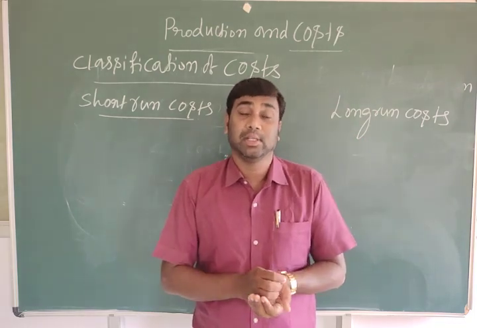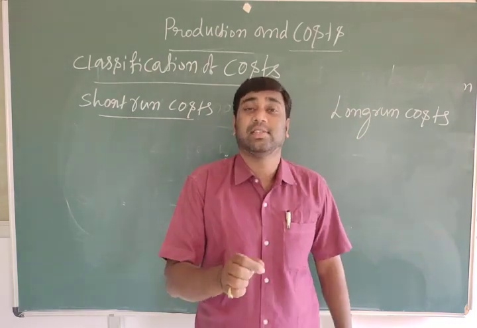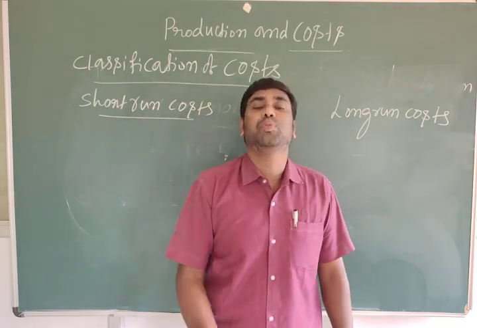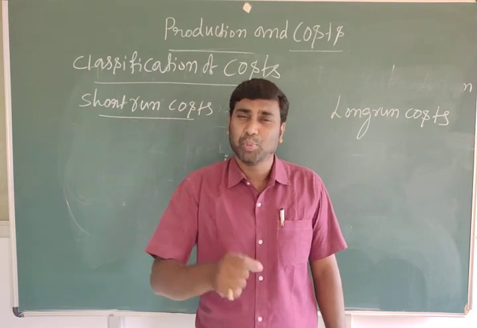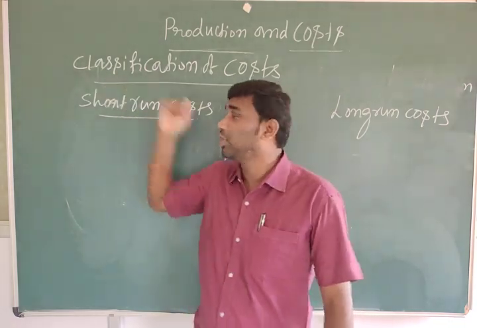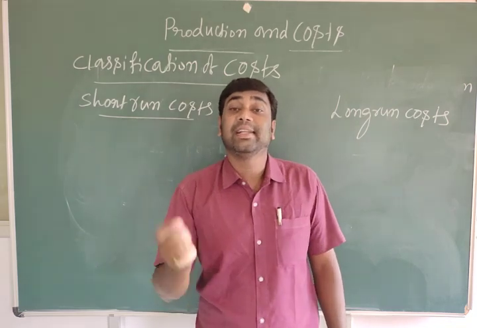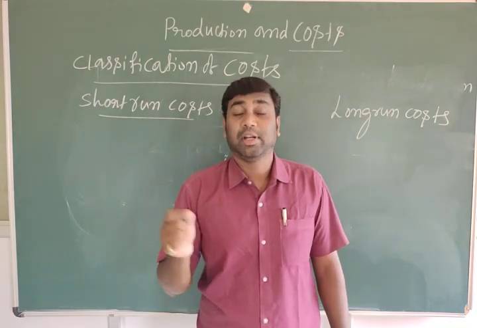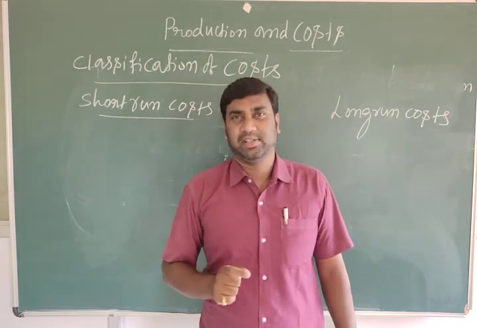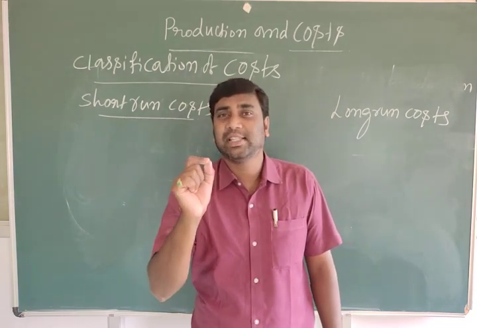Whatever changes occur in the output, either increase or decrease, there is no change in the fixed factors.